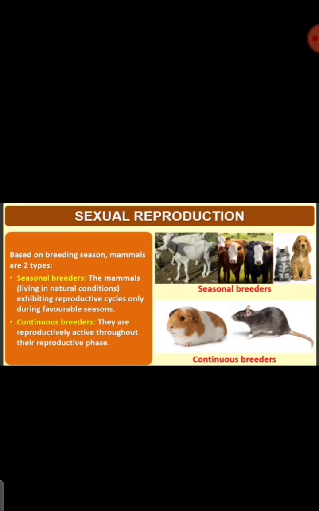But in seasonal breeders, what happens? Only during that season is the animal or organism able to get fertilization to take place, and only in that season are they able to give birth. Sometimes human beings, through exploitation, will make the cow breed. That is different, but they are seasonal breeders.